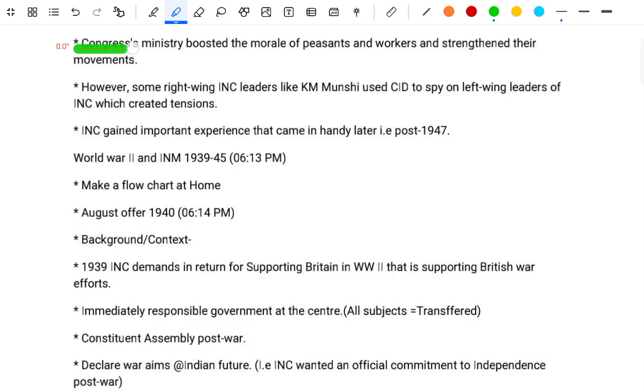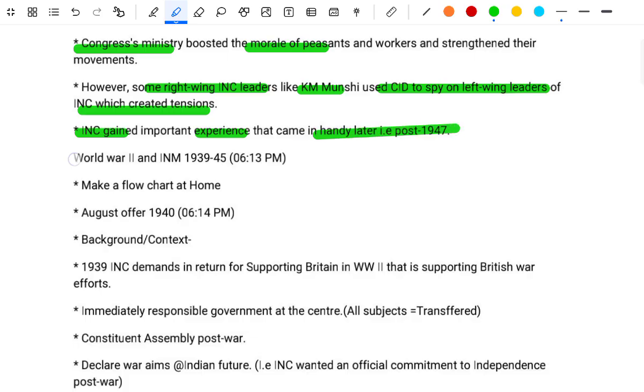The Congress ministers boosted the morale of the peasants and workers, and strengthened their movement. However, some right-wing INC leaders like K. M. Munshi used the CID to spoil the left-wing leaders of the INC, which created tension. The INC gained important experience that came in handy later.